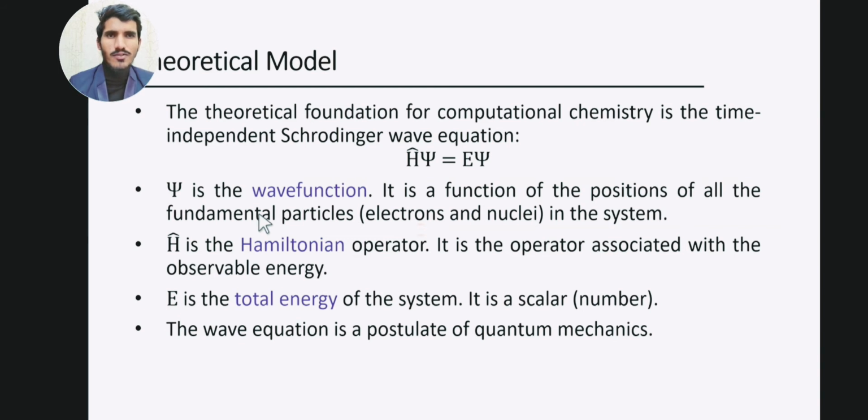Psi is a wave function, and H here is a Hamiltonian operator. It is an operator associated with the observable energy. As you can see, H is an operator applied on psi that gives an answer E multiplied by psi. So this is my time independent Schrodinger wave equation, where H is the Hamiltonian operator, E is my total energy, and this psi is again the wave function. The wave equation is a postulate of quantum mechanics.